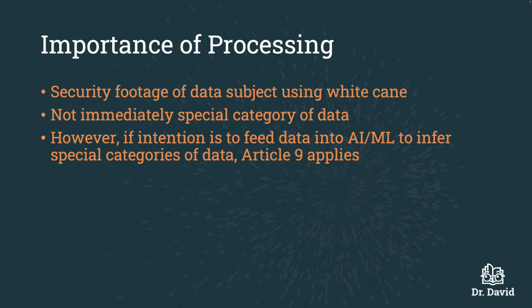However, if my intention is to feed this footage into an AI or a machine learning model in order to infer special categories of data, such as perhaps disability, then this is going to be a special category of data or sensitive personal data. And under the GDPR, specifically Article 9, there are special protections or requirements in order for this data to be processed. We will talk much more about Article 9 later on.